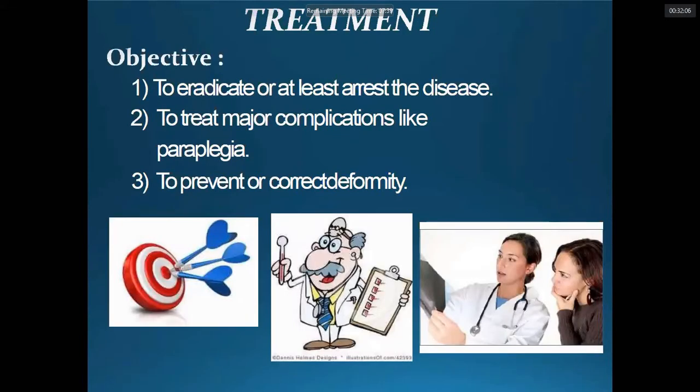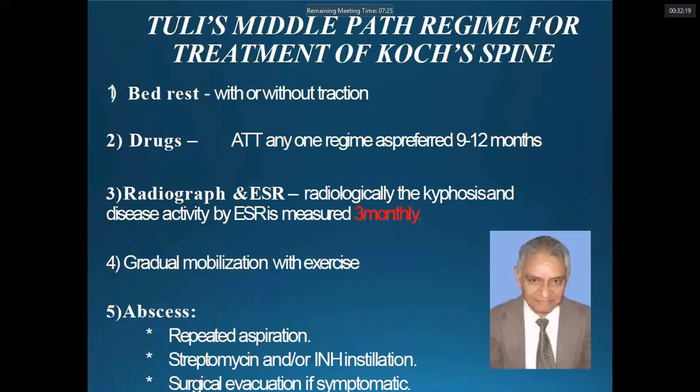Treatment, coming to the objectives: to eradicate or at least arrest the disease, treat the major complications like paraplegia, and prevent or correct the deformity. Tuli is the renowned doctor in India who has given the treatment regimen for tuberculosis of the spine, also popularly known as the middle path regime. Bed rest with or without traction. If there is gross deformity, we may need the traction.